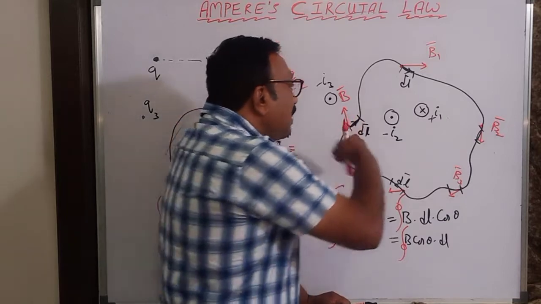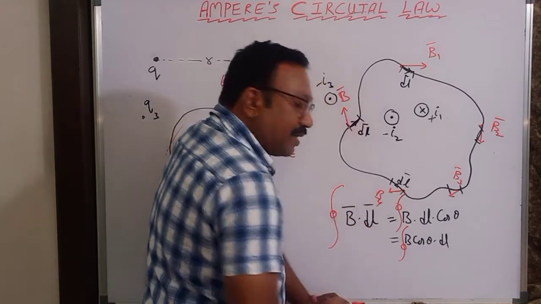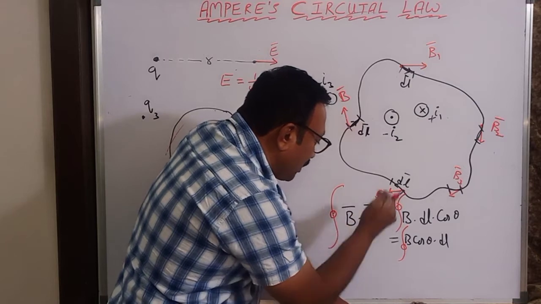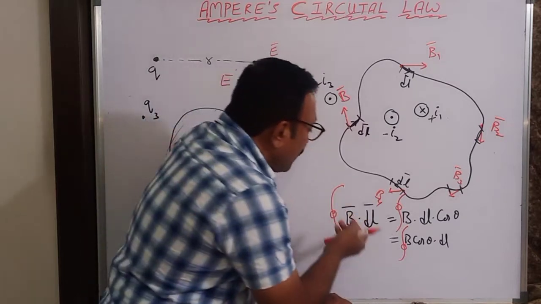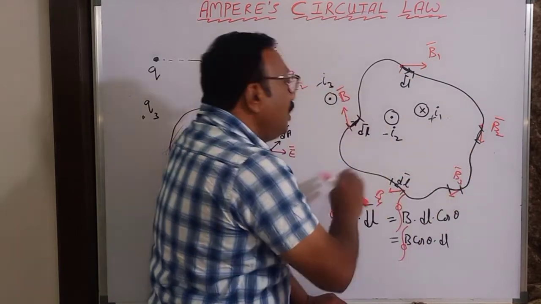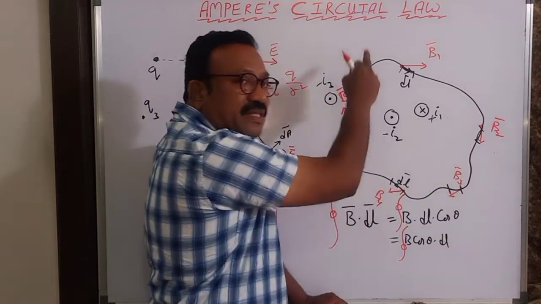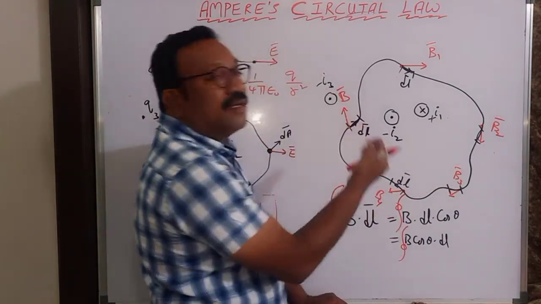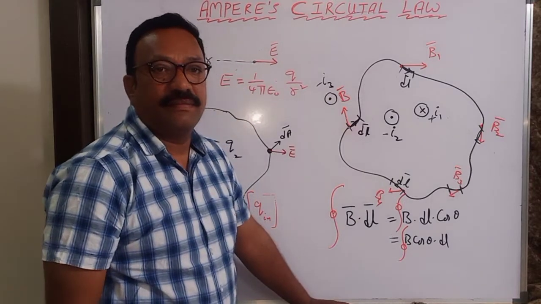Closed means the integration is done over a closed curve. A name is given to this quantity, the closed integral of B bar dot dl. You know what that name is? The circulation of magnetic field over the curve. See, this is B1, B2, B3, B4, B5, B6, B7, B8, etc. You put the integral. So this is the circulation of magnetic field over the curve.